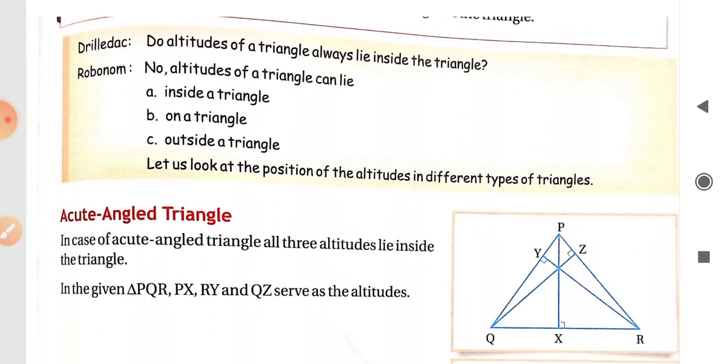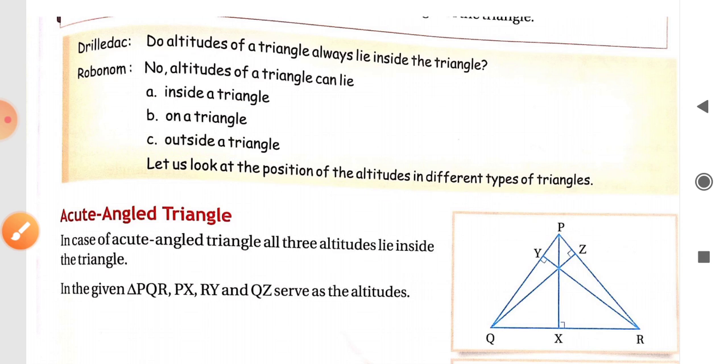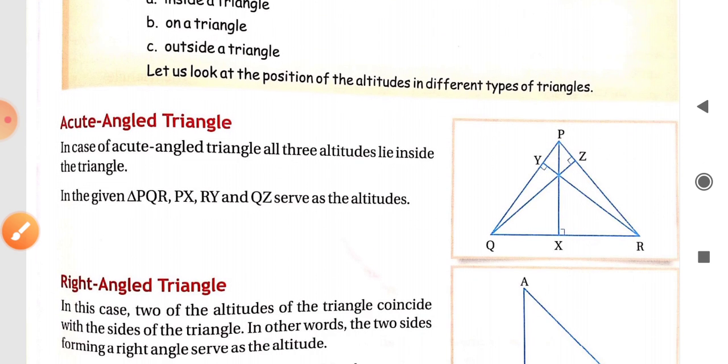Like a median always lies inside the triangle, but it is not true for altitudes of a triangle. Altitude can lie inside a triangle, on a triangle, or outside the triangle. So we will look at the positions of altitudes in different types of triangles. Its position is different in different types of triangles.